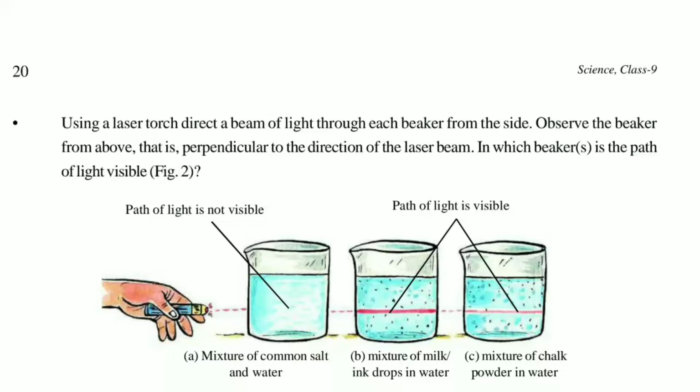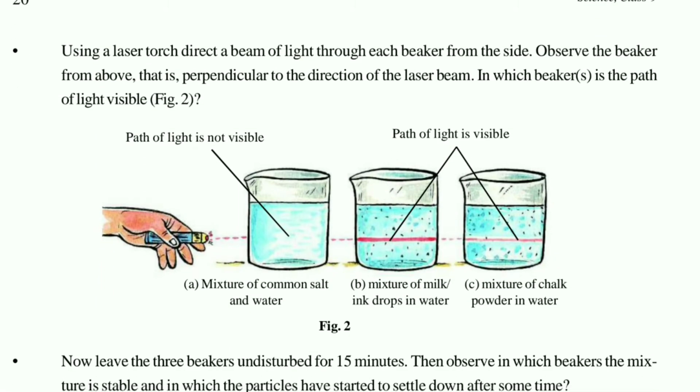For that, when the activity is given, as you can see in figure number 2, here in A, that beaker, what we had taken was, suppose, 100 ml of water and 1 spoon of common salt. Then we had dissolved that in the water. We got one clear solution, and that clear solution doesn't allow light to pass through. Then in the second beaker, we had taken a mixture of milk along with a certain ink drop in water. So what happens, that ink drop is visible in that particular solution. So that is your heterogeneous mixture.